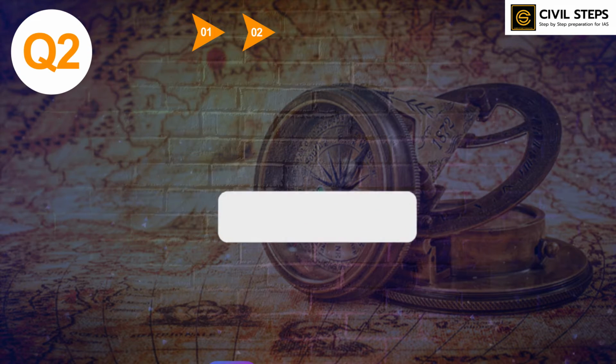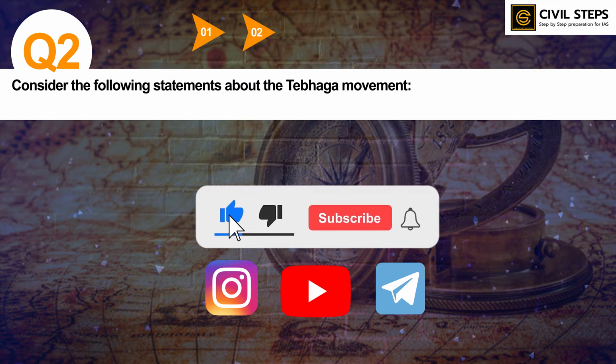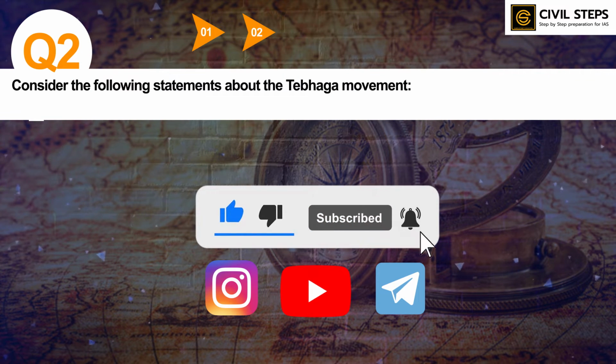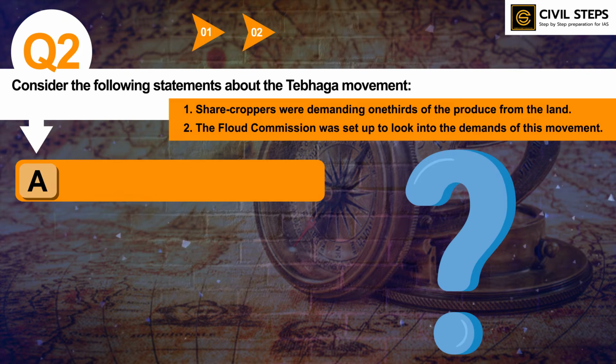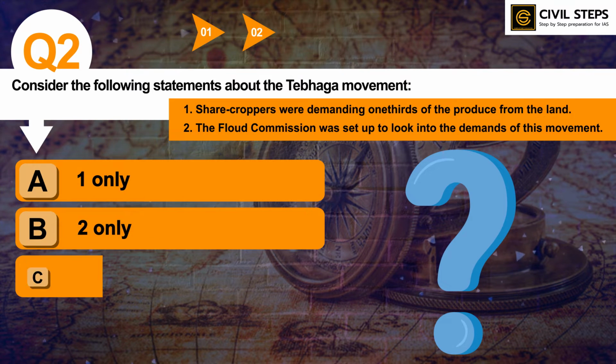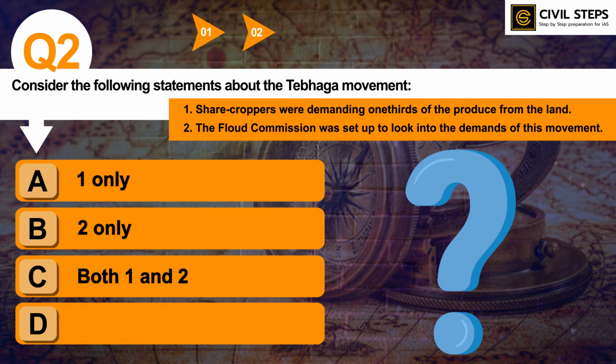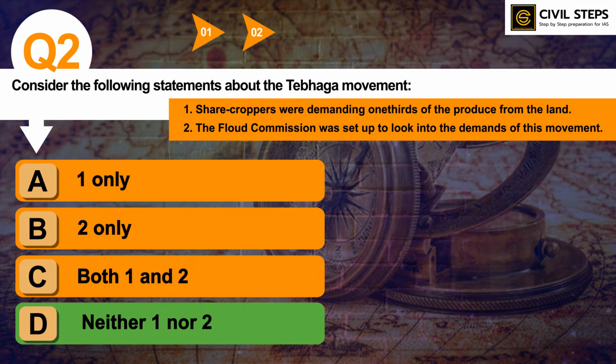Let us discuss question number 2. Consider the following statements about Tebhag movement. First, sharecroppers were demanding 1/3 of the produce from the land. Second, the Flood Commission was set up to look into demands of this movement. So, which of the statements given above is or are correct? Option A 1 only, B 2 only, C both 1 and 2, D neither 1 nor 2. So, you can write down your answer in the comment section. The correct answer of this question is option D neither 1 nor 2.